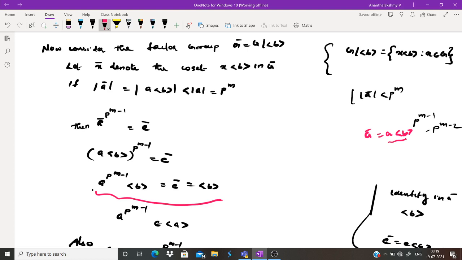So it can be P raised to M or less than P raised to M. If we choose the order of A bar to be less than P raised to M, then A bar raised to P raised to M minus 1 equals E bar. E bar is the identity element in G by the cyclic group generated by B. Okay.